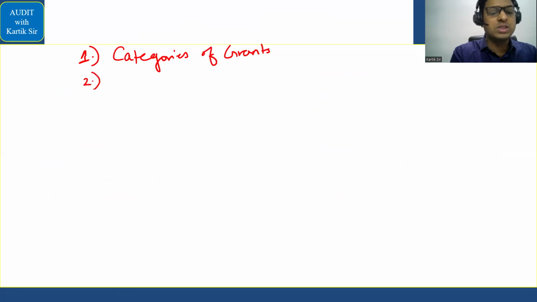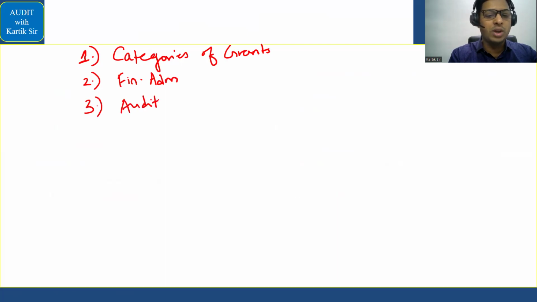Second question, that main questions that can be asked in the exam is from a financial administration point of view. Financial administration. Third question can come in relation to audit program. Audit program of local bodies. सही बात है. And the fourth question can come in relation to objectives of local body audit. Objectives of audit of local bodies.